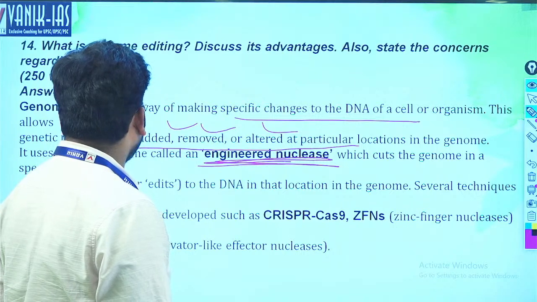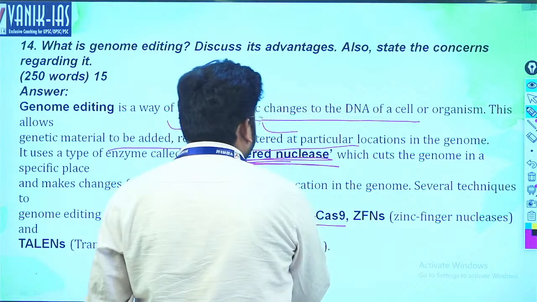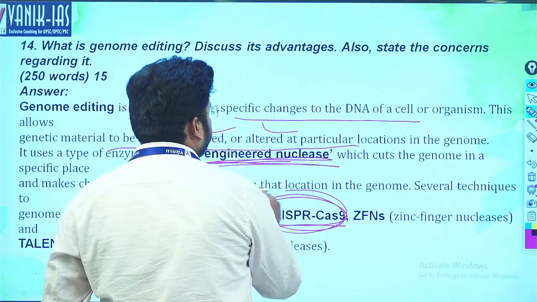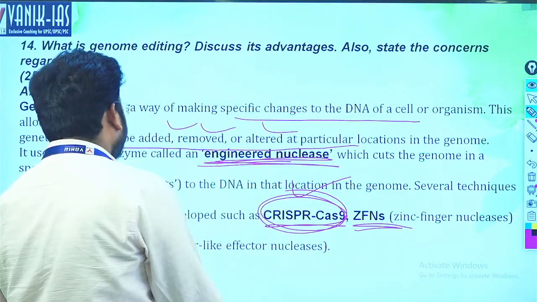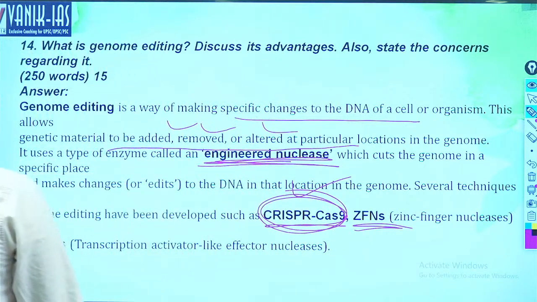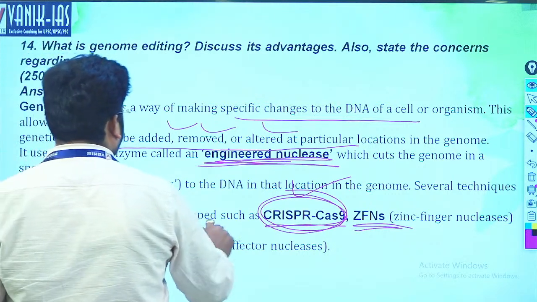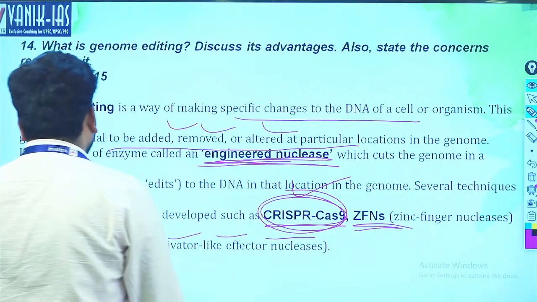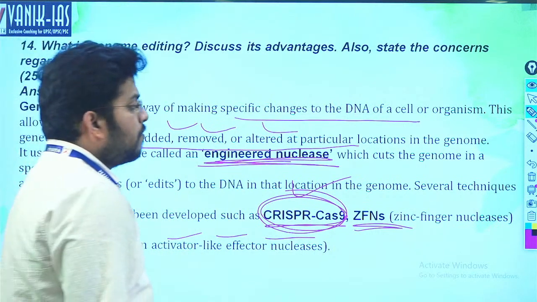Several techniques of genome editing have been developed, such as CRISPR-Cas9. Then ZFN, that is zinc finger nucleases. There are various types of gene editing. Then TALENs, transcription activator-like effector nucleases. So various types of gene editing tools have been developed by modern scientific programs.